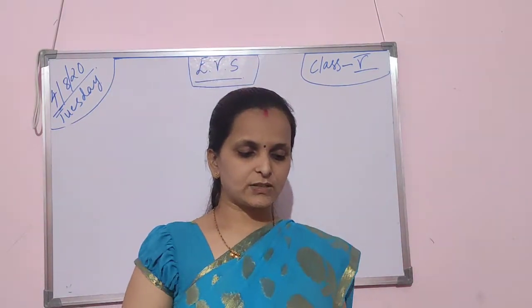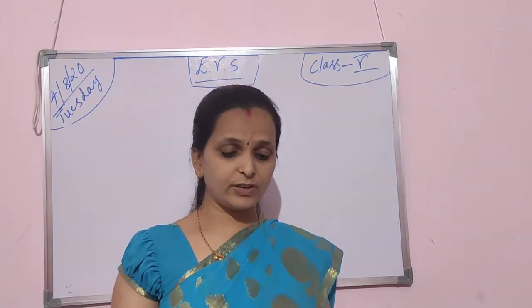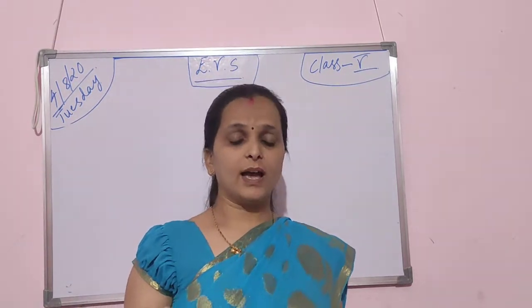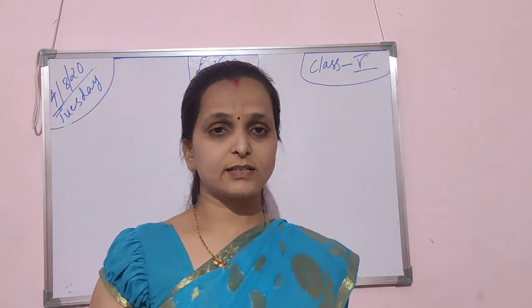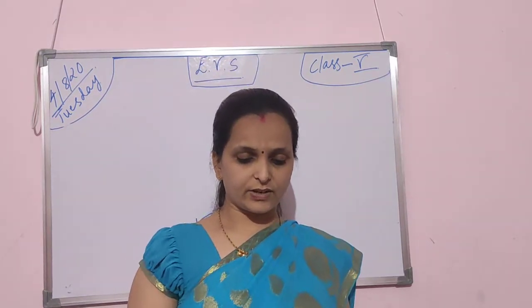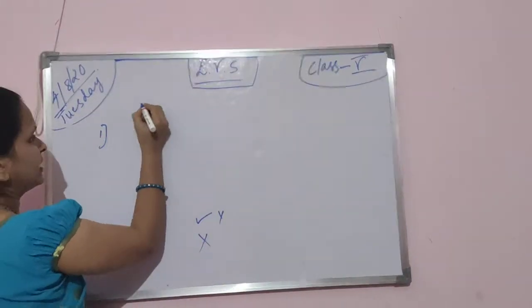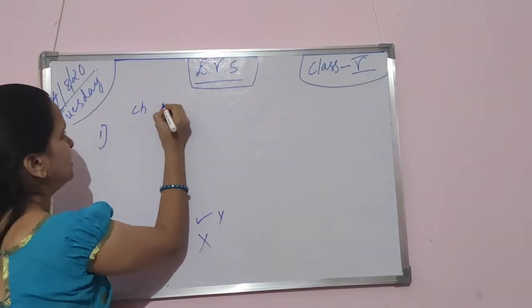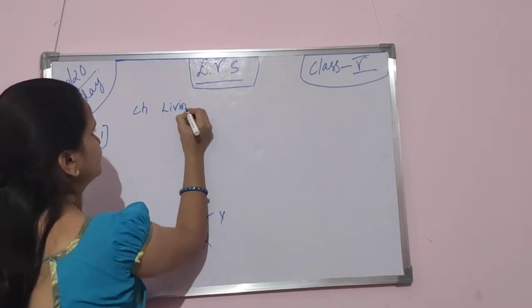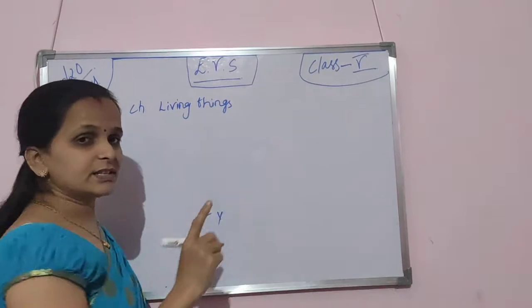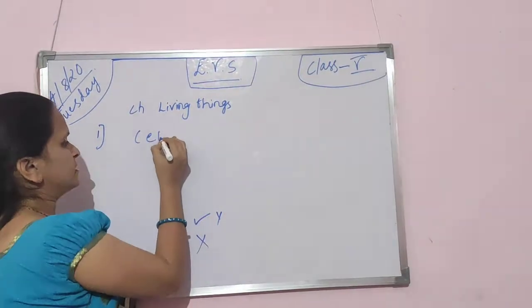Okay. Next, plants and animals are living beings. There are certain characteristics to decide them as living things. The characteristics of the living things are given here. Know about this. So next one, about the living things. What are the characteristics of the living things? Firstly, they are made up of cells.